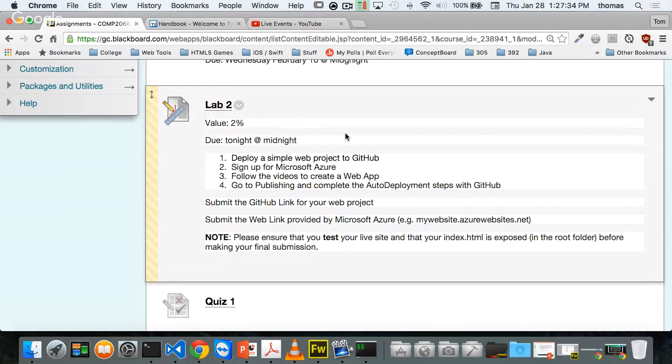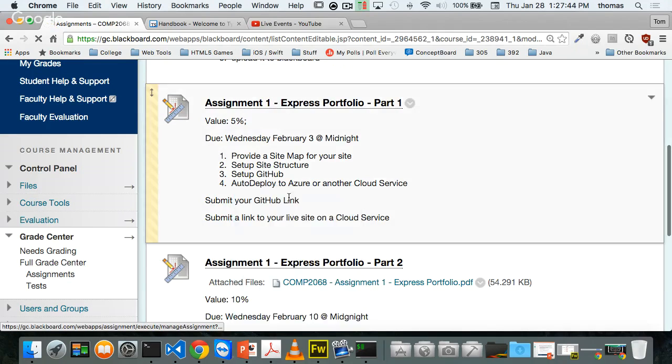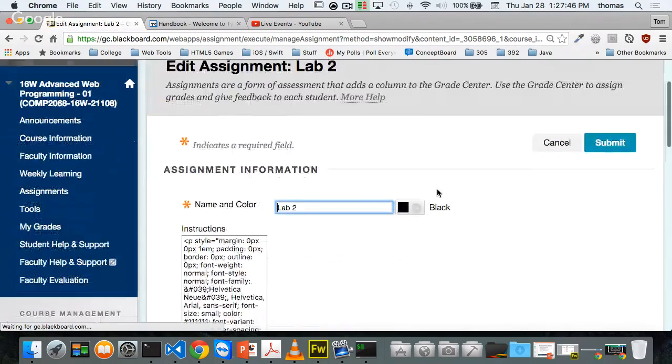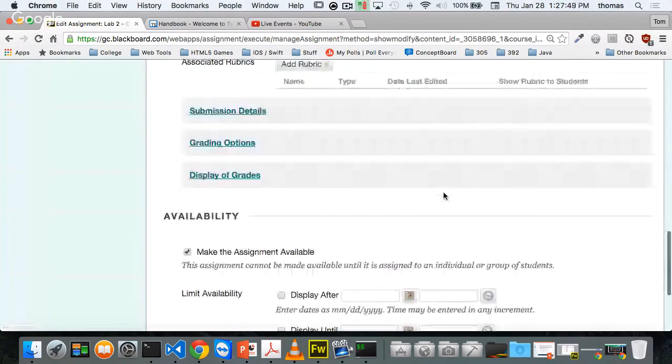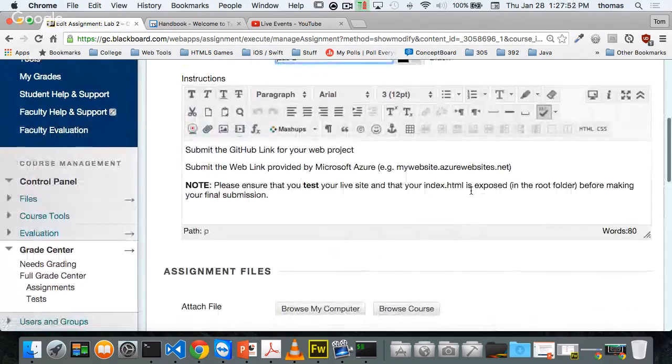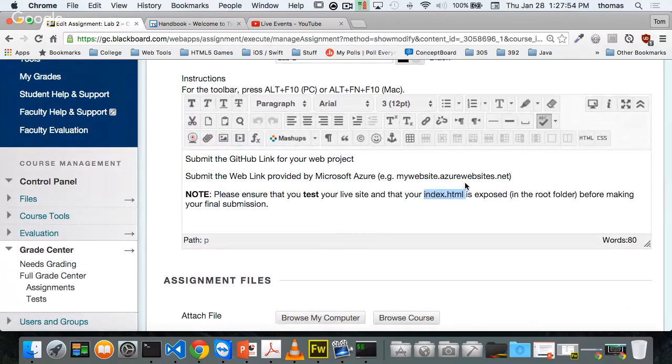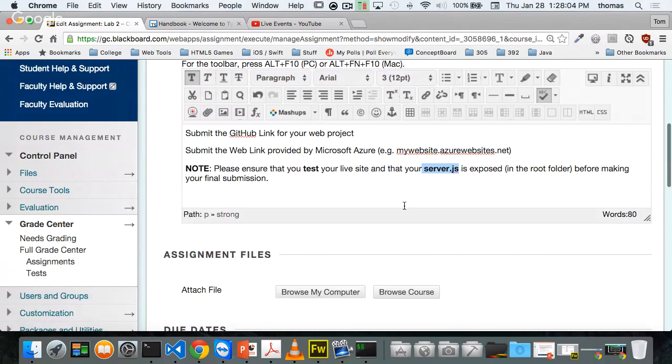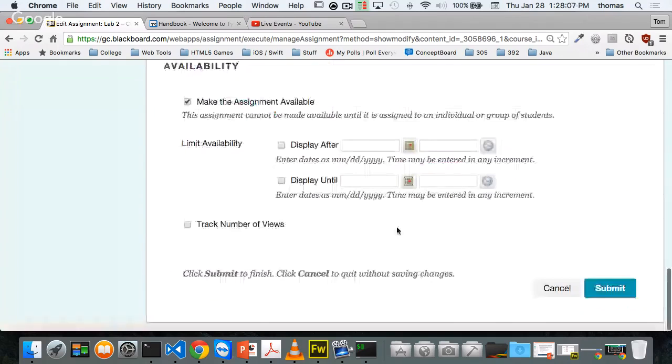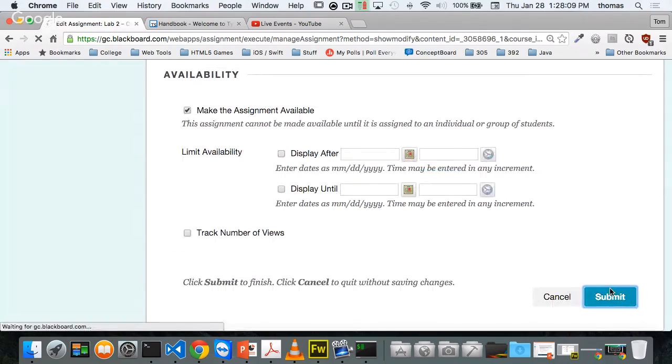Please note that you have to test your live site, and in your case, the server.js, let me just update this for you. Let me just go in there and change this. On the bottom, you have to make sure your server.js is exposed in the root folder. If you don't have your server.js exposed in the root folder, it won't deploy. Remember, we had that problem last week. So that's due by tonight at midnight.